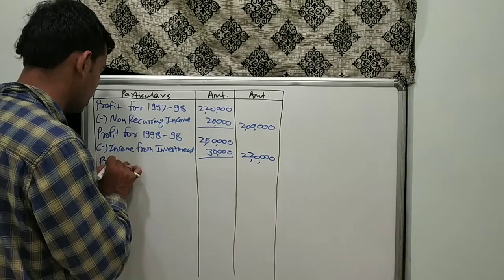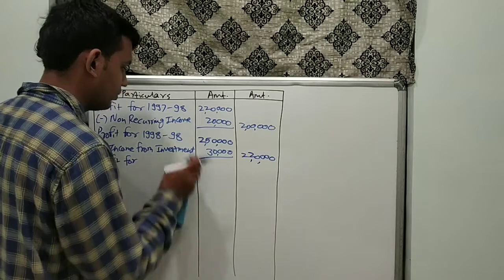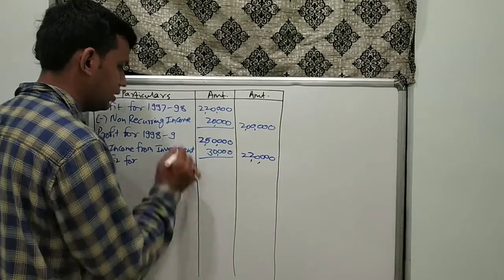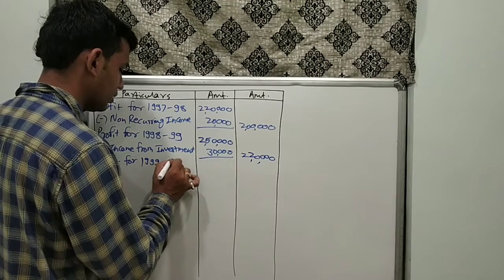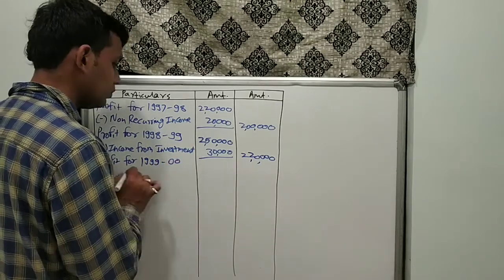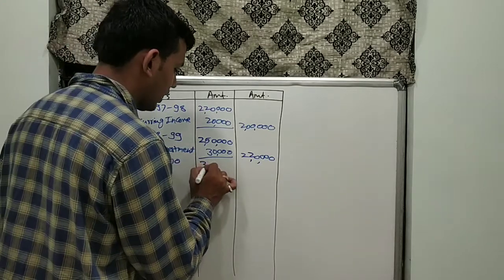Then for the last year, profit for the year, sorry, by mistake I have written it as 98, 98; it is 98, 99. For the year 1999-2000, profit is given as rupees 3 lakh.